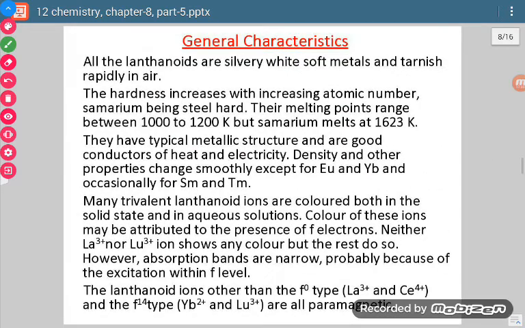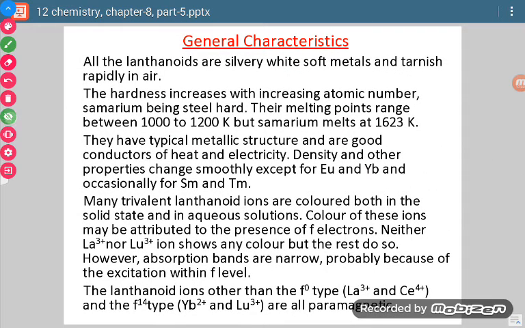Okay, now let us discuss their general properties, how they look. Now all the lanthanides are silvery white soft metals. They are silvery white, and they tarnish in air. When they are kept in the open, then air spoils them, meaning whatever their own shine or color is gets faded away.